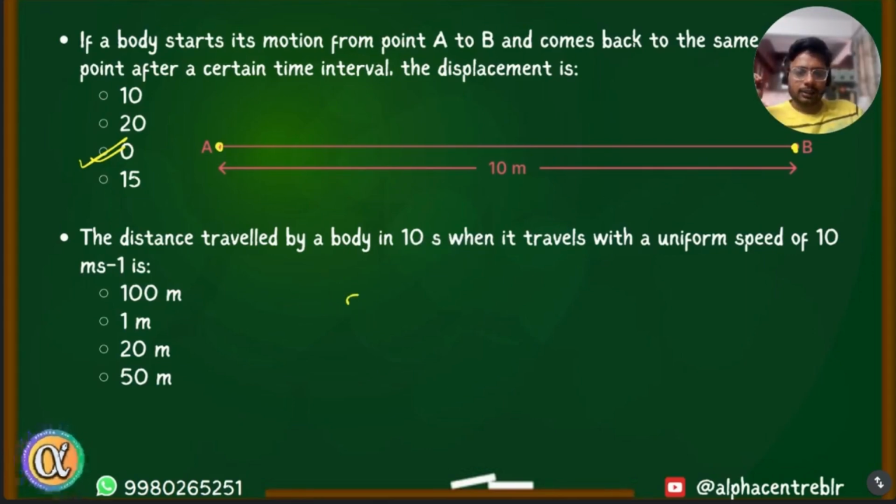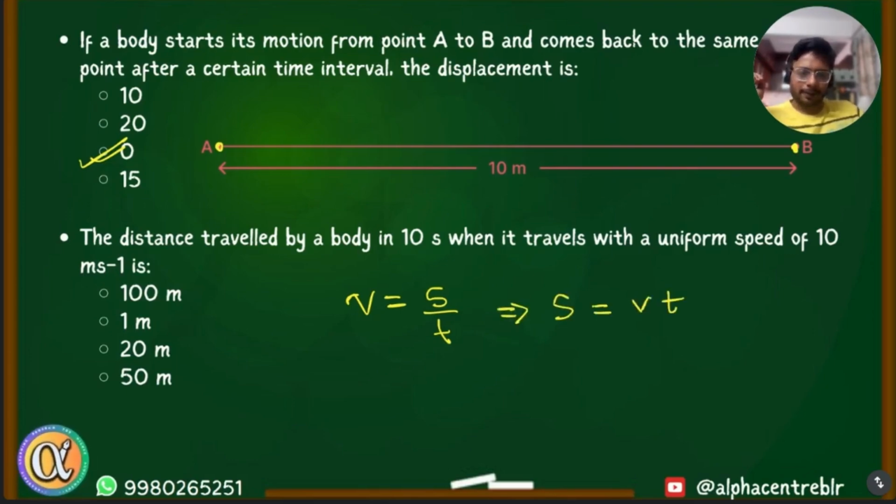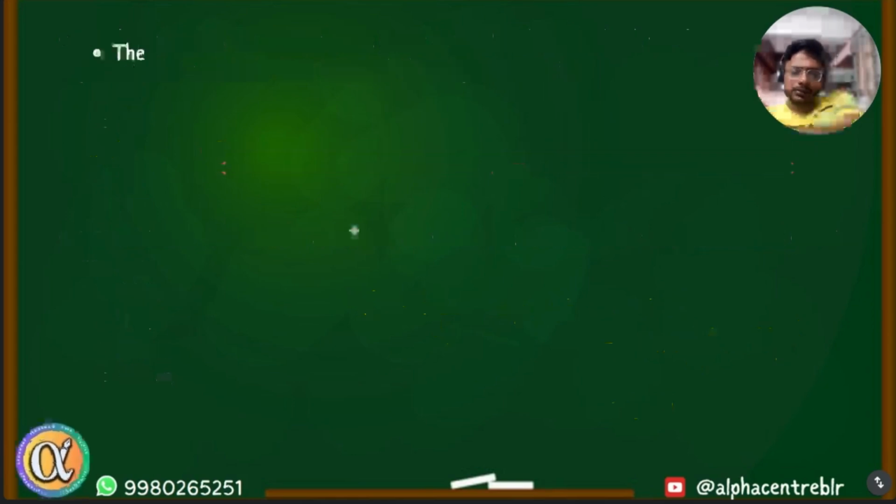Speed is equal to distance by time. Please don't get confused with the symbols. This is what we use this year: S for distance, T for time, and V for speed. Therefore, distance traveled is equal to speed multiplied by time. Speed is 10 meters per second multiplied by time 10 seconds. So 10 into 10, 100 meters.